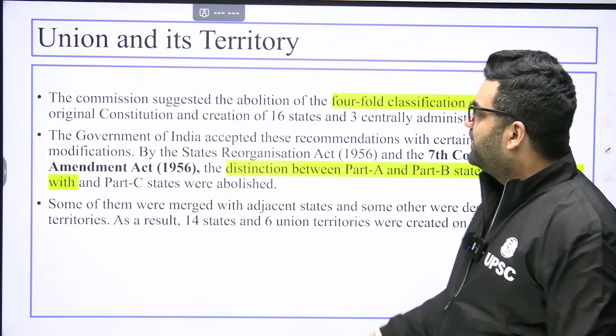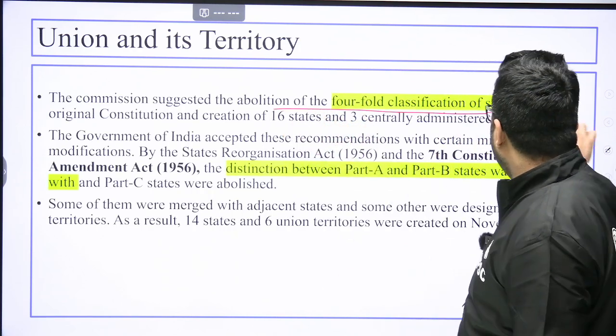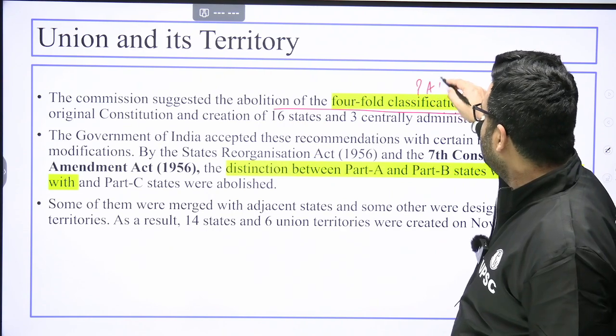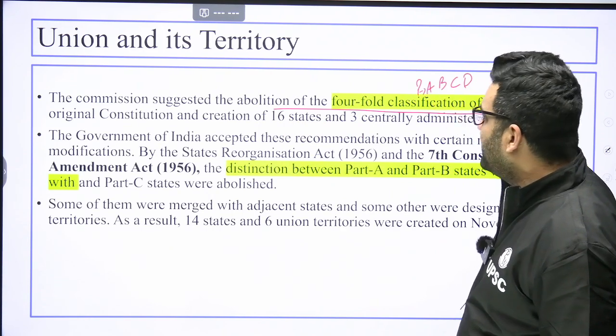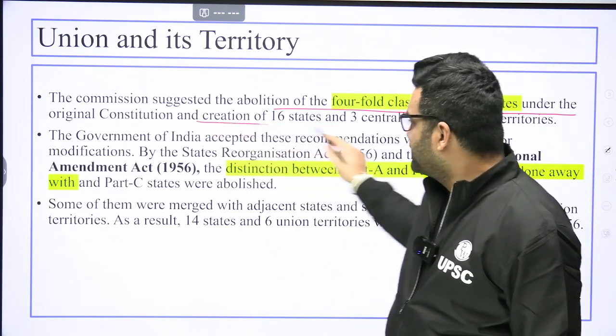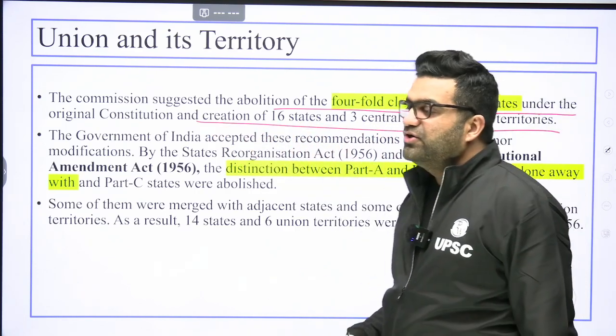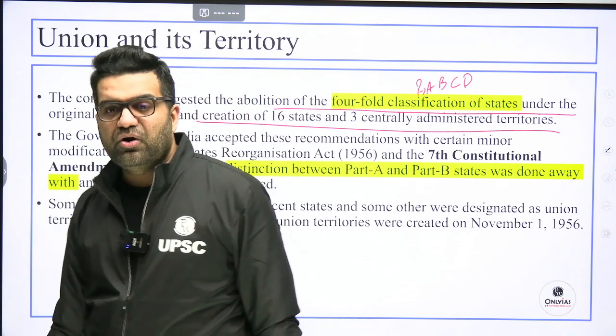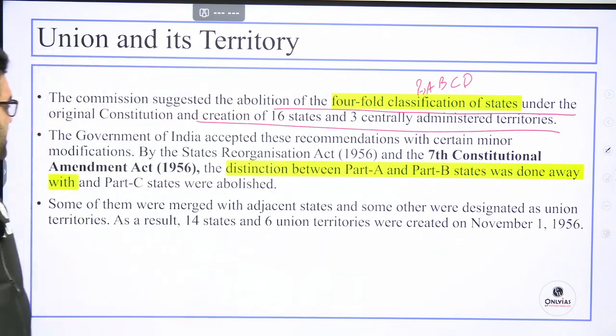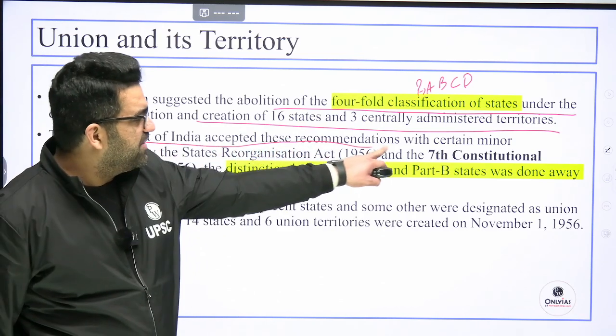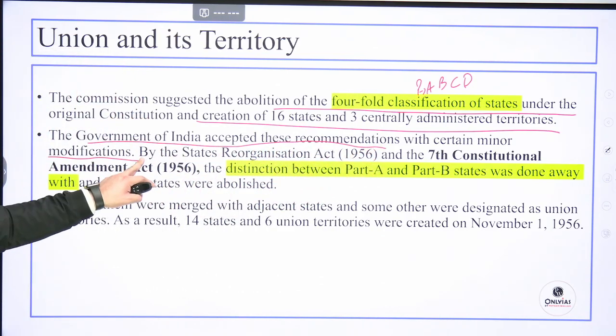Then the commission suggested the abolition of fourfold classification. So part A, B, C, D, they said should be abolished. And it suggested creation of 16 states and 3 union territories, what they earlier called as centrally administered territories. The government of India accepted these recommendations with certain minor modifications.